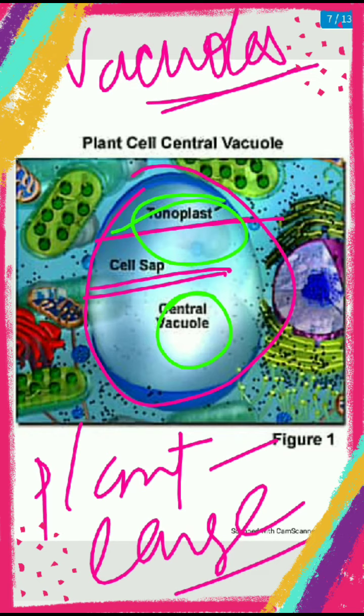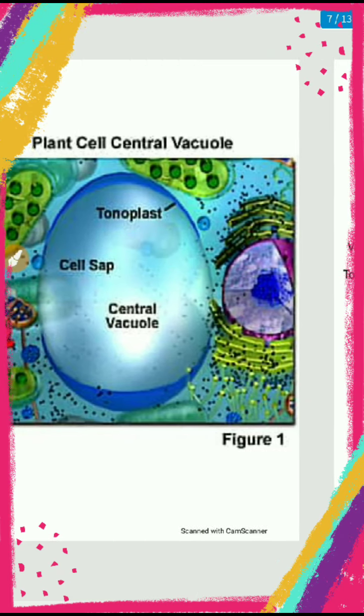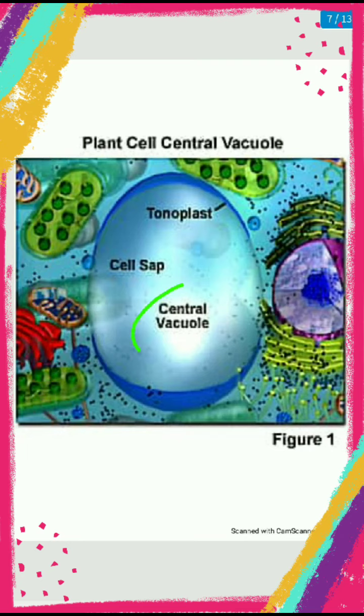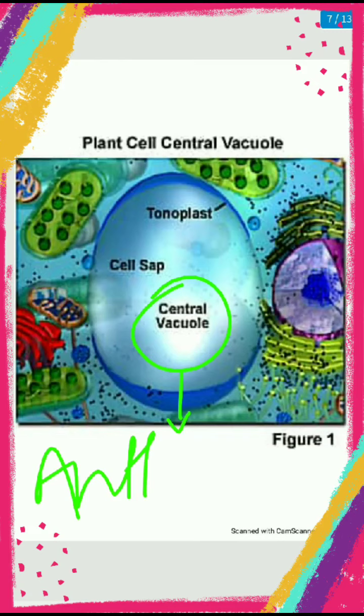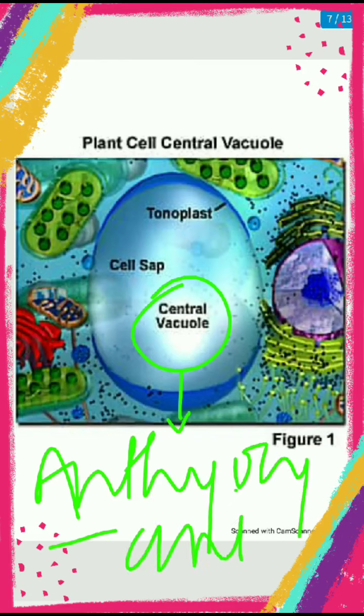Central vacuoles contain anthocyanin in some of the plants. What is anthocyanin?